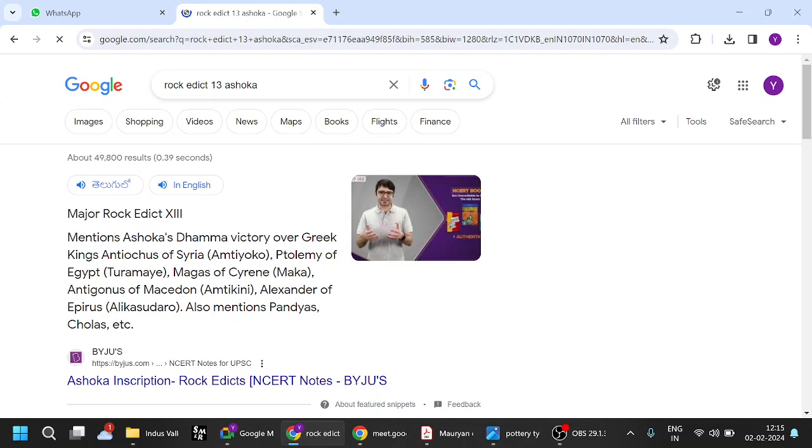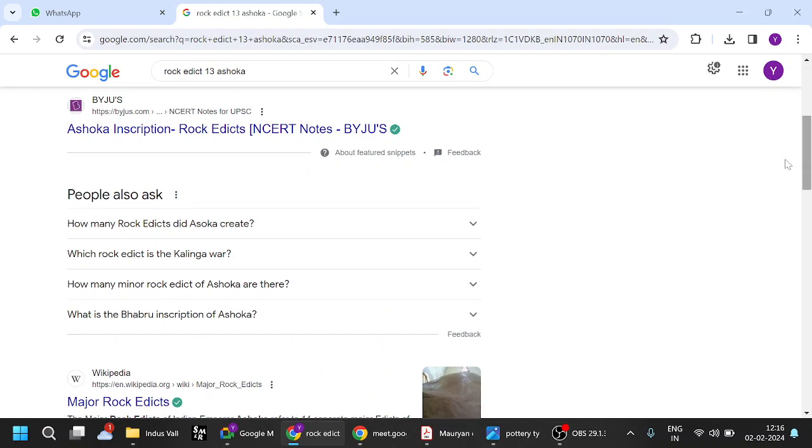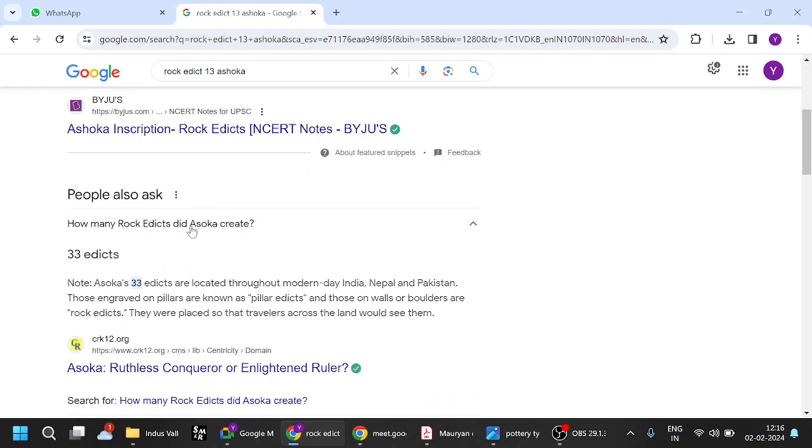So major rock edict 13 mentions Ashoka's Dhamma victory over the Greek king Antiochus of Syria, etc. All these things, it also mentions the Pandyas, Cholas, etc. And also he created 33 edicts. Fine.